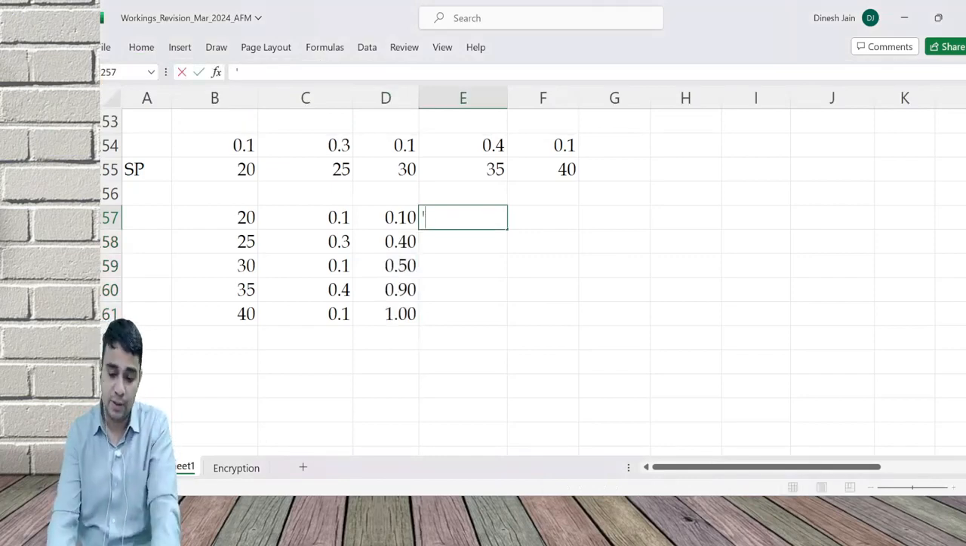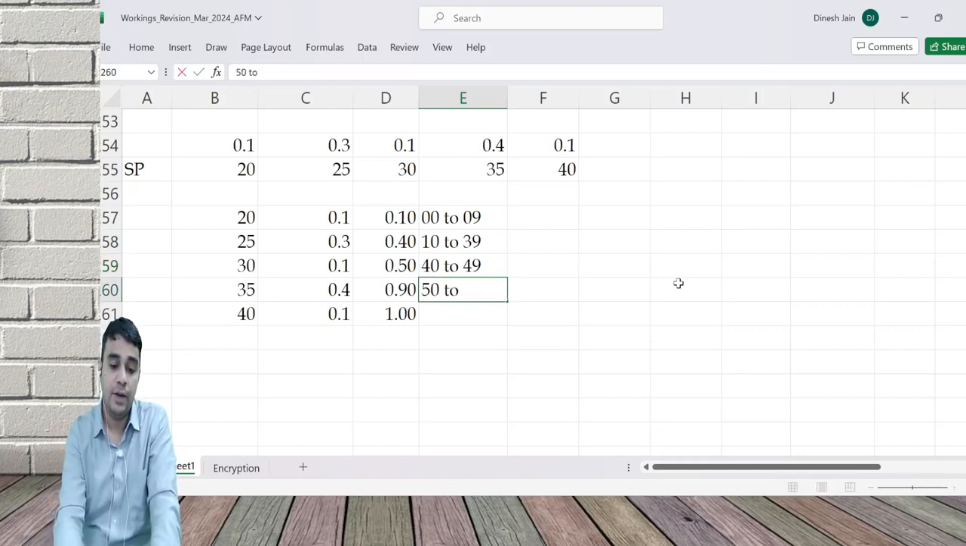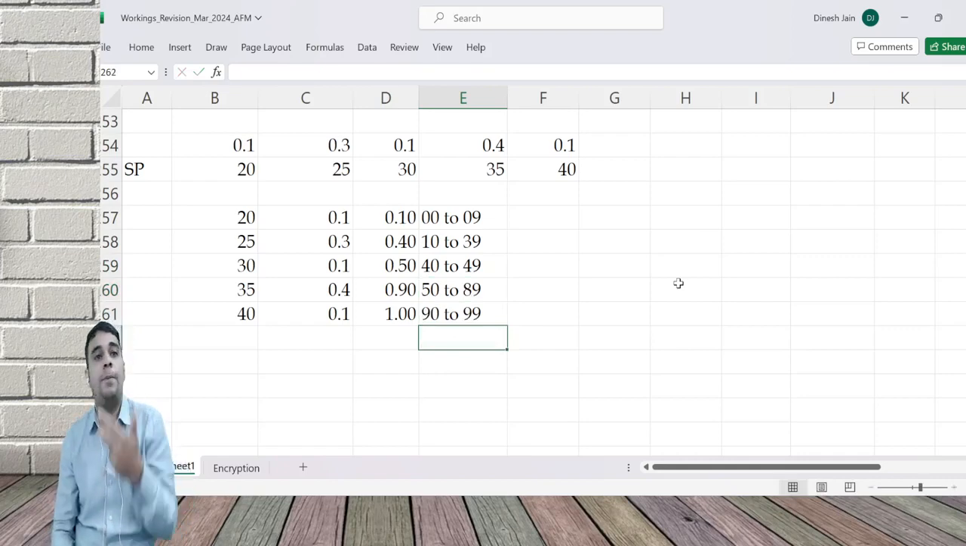So random number is equal to 00 to 09. What is 00 to 09? 09 is the number before 10. Then 10 to 39. 39 is the number before 40. Then 40 to 49, the number before 50. Then 50 to 89, and so on. Why the number before? Because I stop at 2 digits.